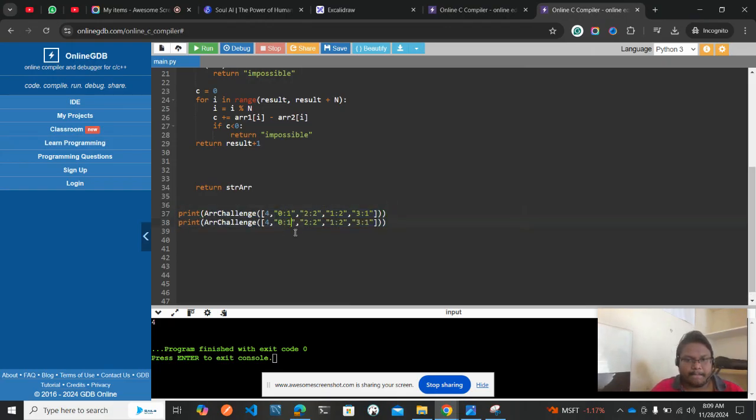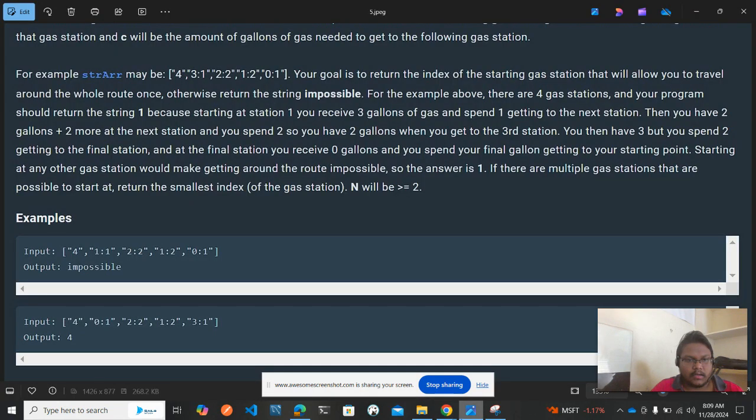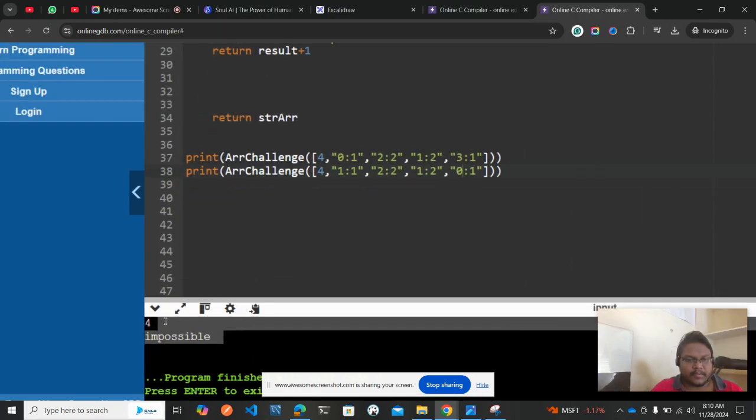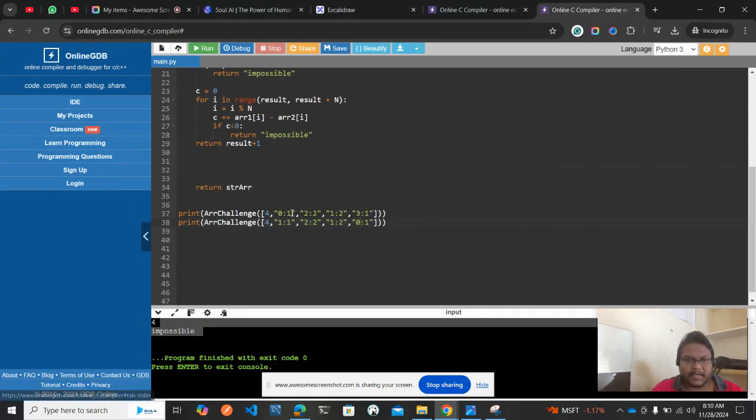What is that first one? 1 is to 1, 2 is to 1, 1 is to 1, 2 is to 2, 1 is to 2, and the last one is 1 is to 0. So the next one, the output is impossible, as expected, right? So that's how these very simple programs work, guys. You just need to understand.